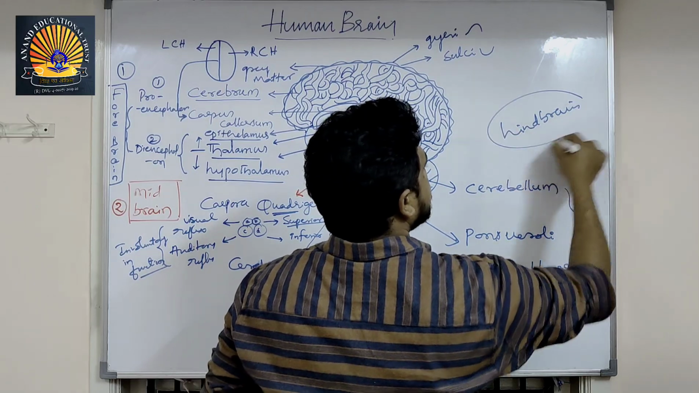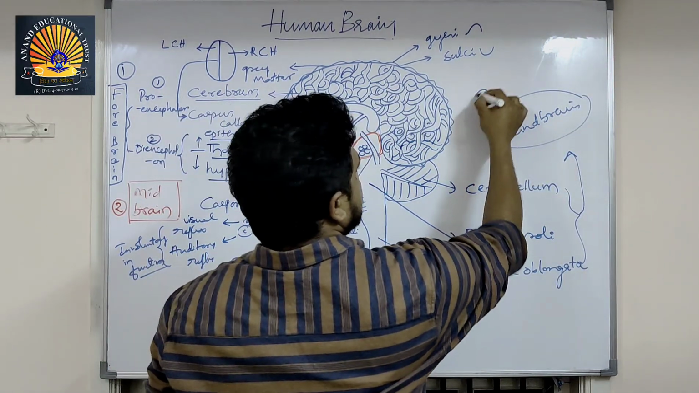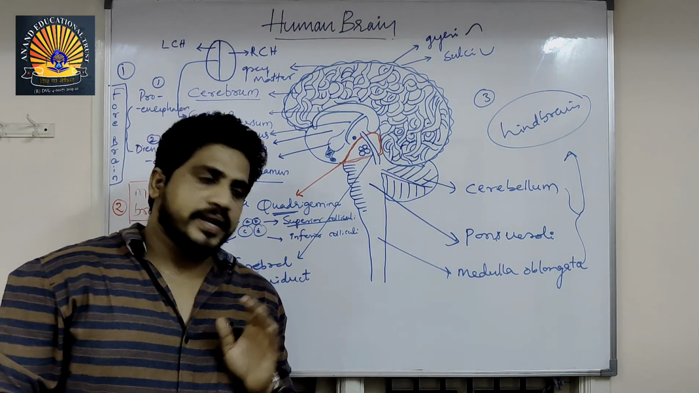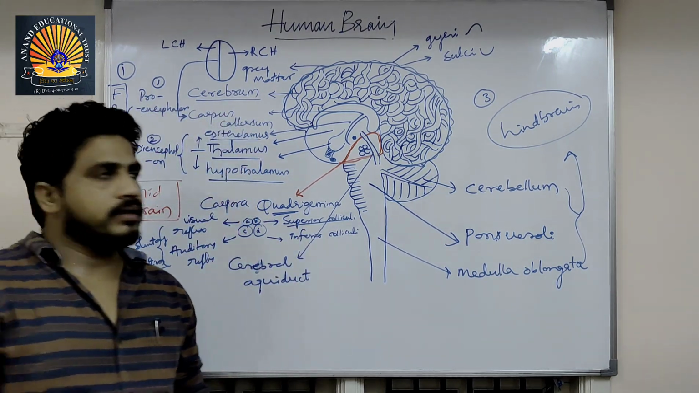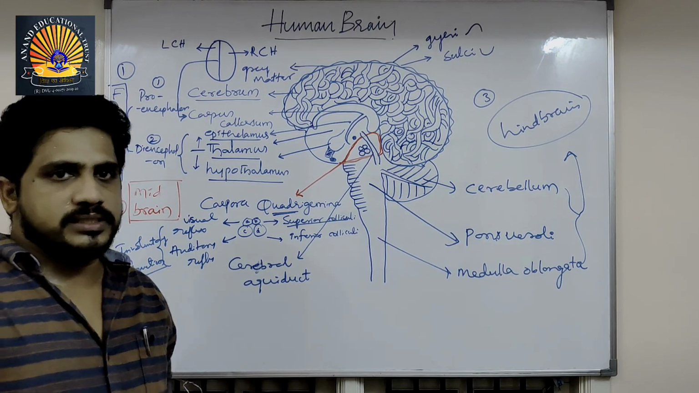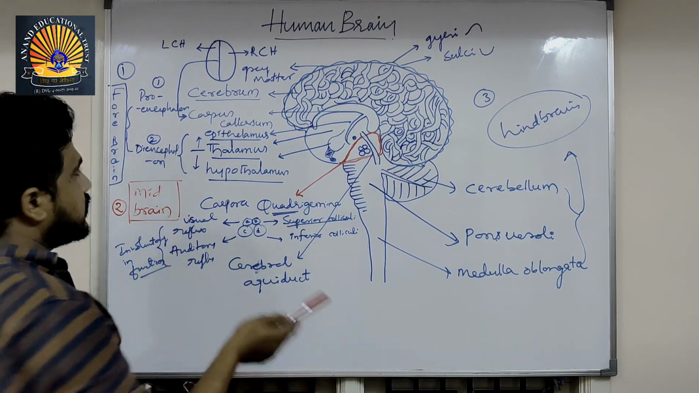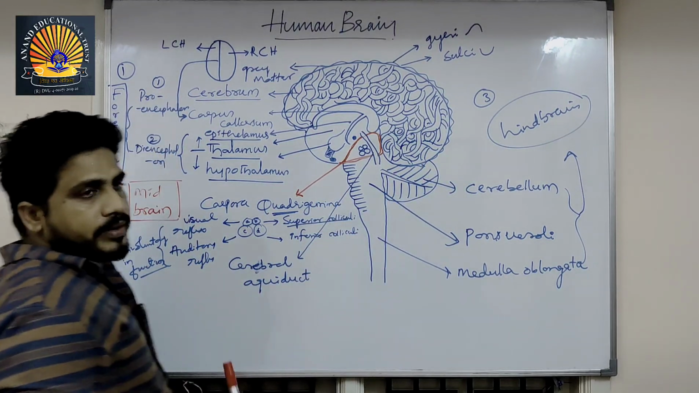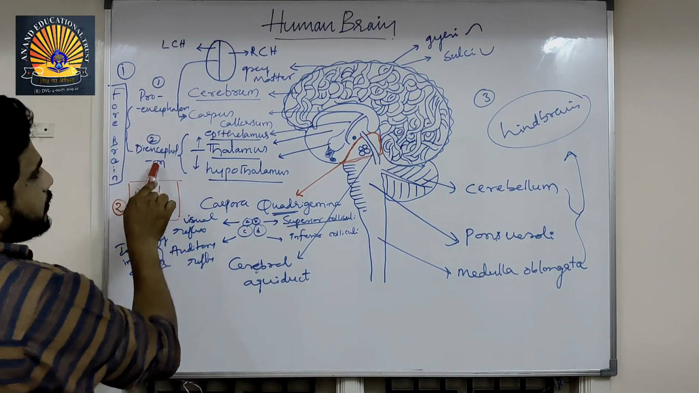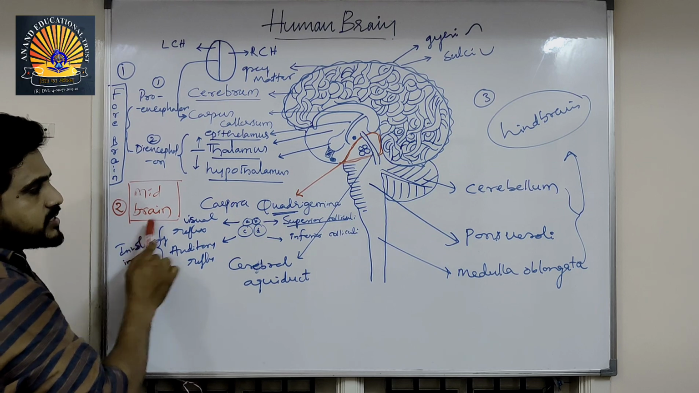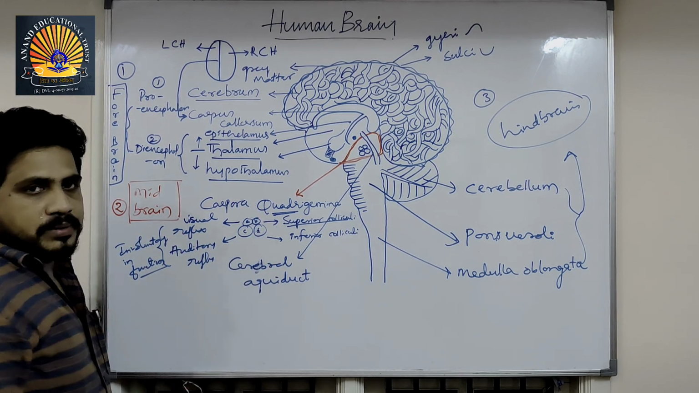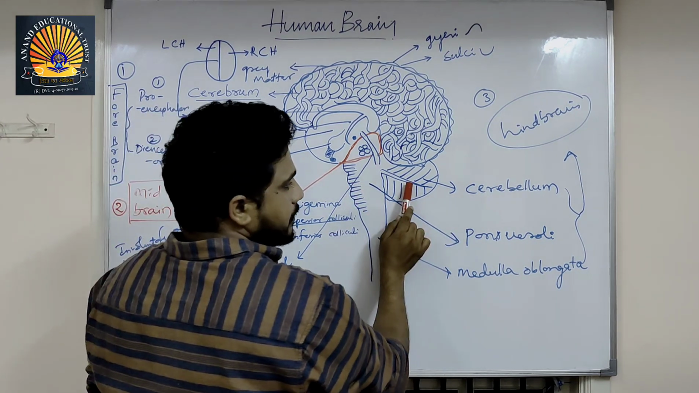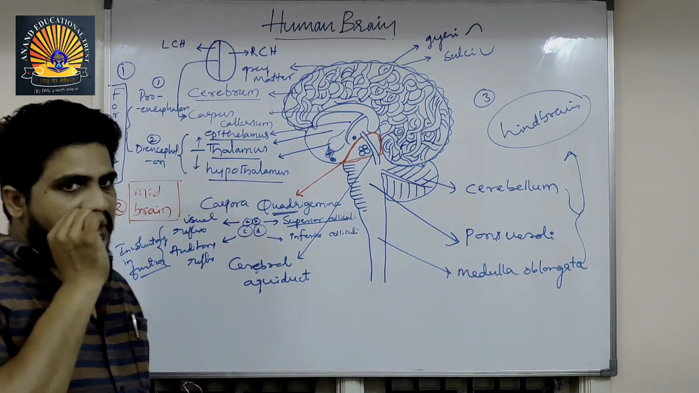These three together are called hindbrain, the third part. This is a primary idea. Please have a primary idea about brain structure and parts. I repeat, the human brain consists of 3 regions. First, forebrain. Second, midbrain. Third, hindbrain. Forebrain consists of proencephalon and diencephalon. Midbrain consists of corpora quadrigemina and cerebral aqueduct. Hindbrain consists of pons varolii, cerebellum and medulla oblongata.